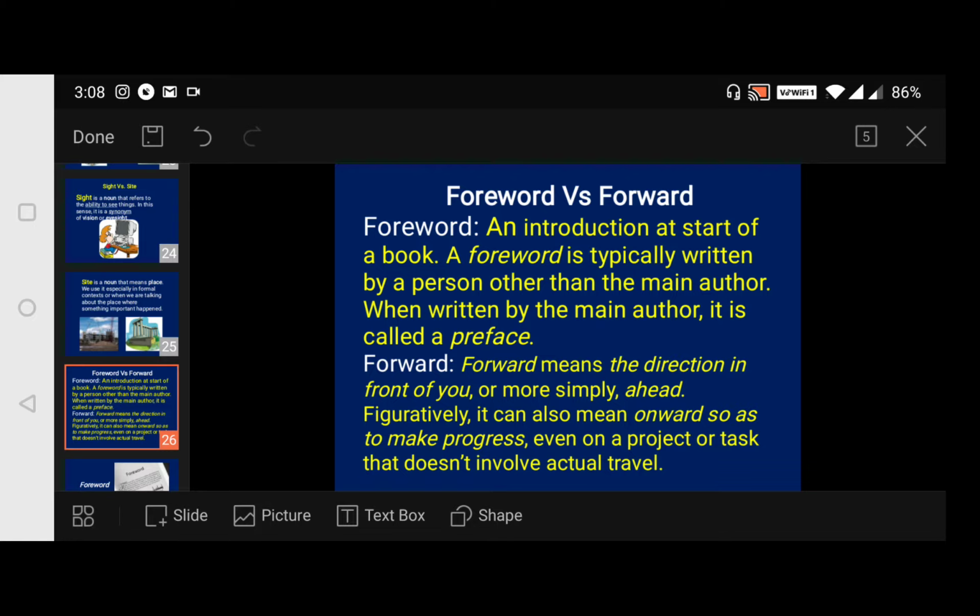And here the foreword is generally written by a person other than the main author. And coming to forward.